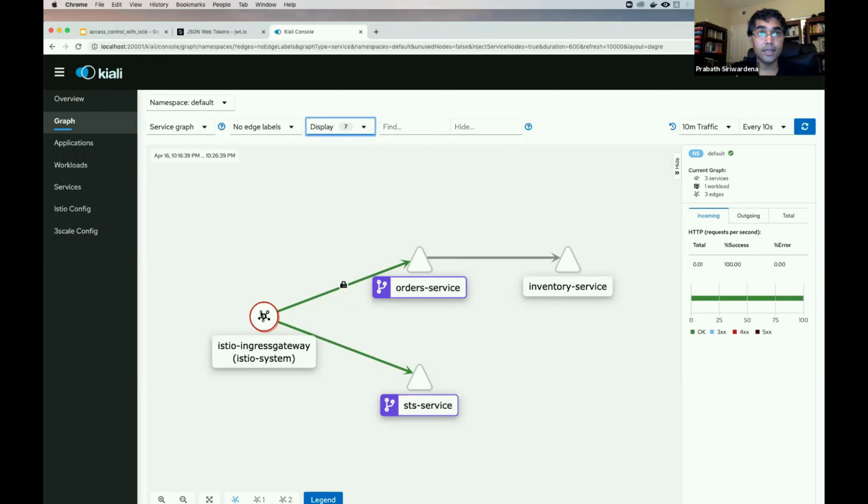So now you can see earlier I had the curl client here. Now the traffic comes to the Istio Ingress Gateway, and this is MTLS protected. This should be updated to show that it should be protected with MTLS as well. It will take a couple of minutes. I can run a few more commands.